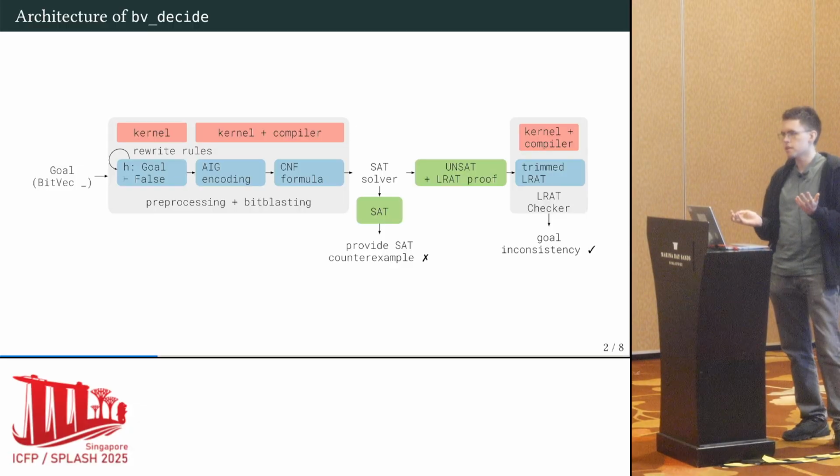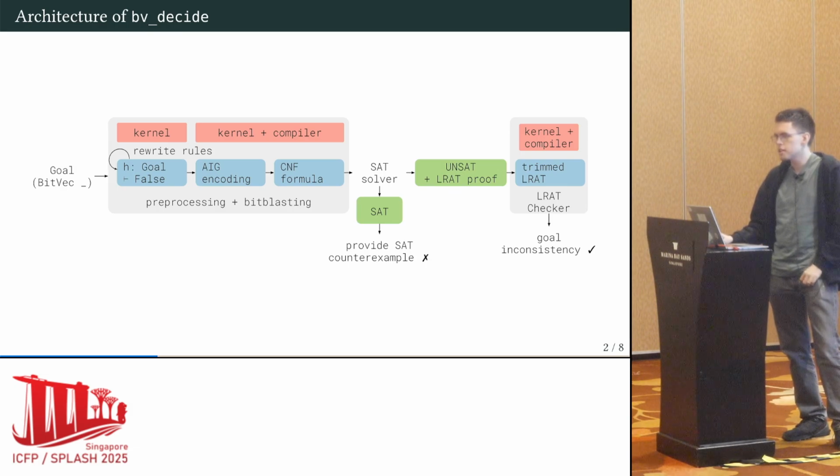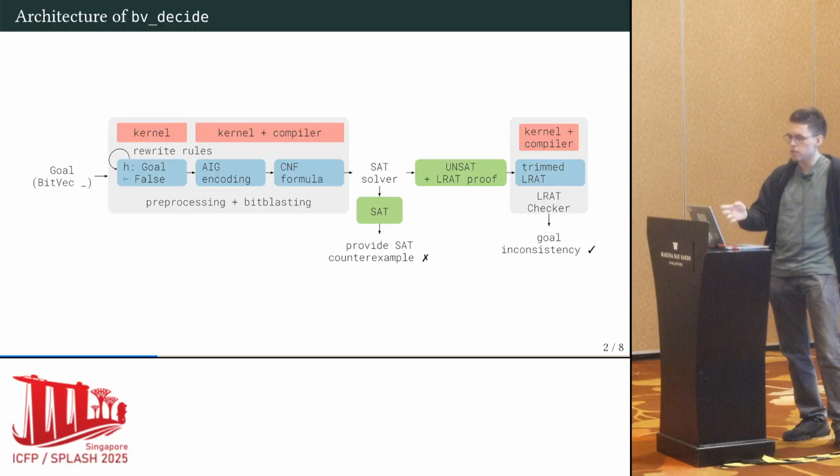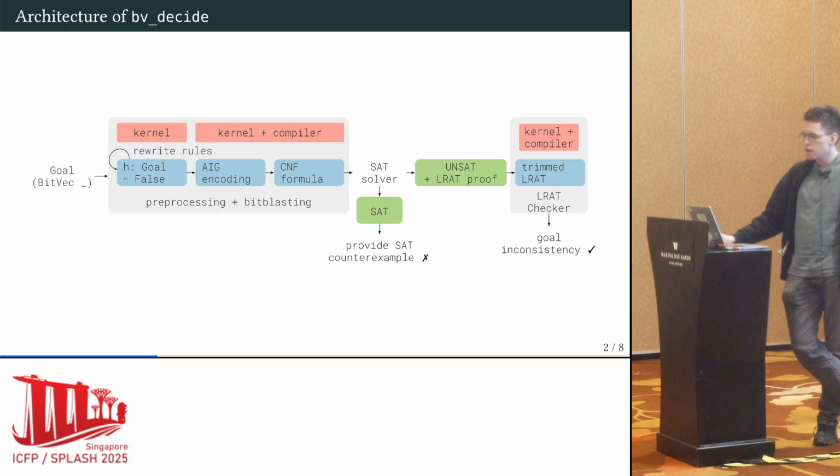As we are working in Lean, all of the steps that are marked in blue in this diagram need to have a correctness proof on their own. Unfortunately, I don't have time to go about the design of all of these components, so I'm going to focus on the first two, as I think those are the most interesting for other work. To verify all of these rewrite rules, we need to do a lot of arbitrary bit vector reasoning, because of course we want to apply them in any kind of situation.